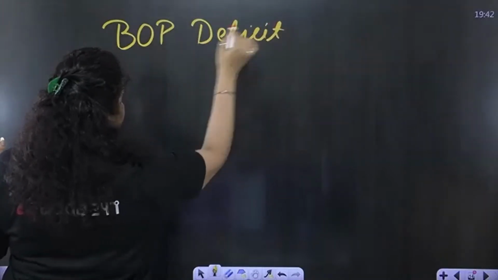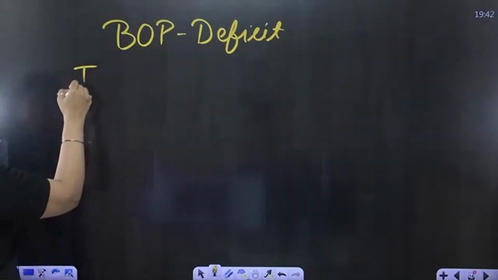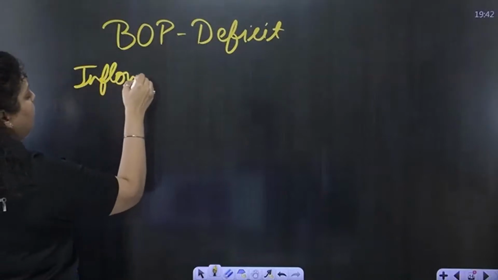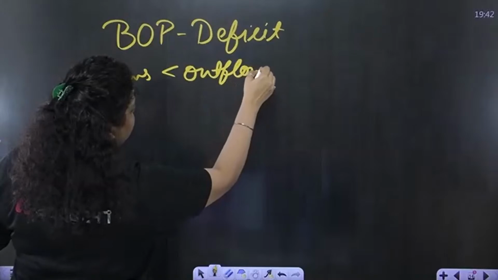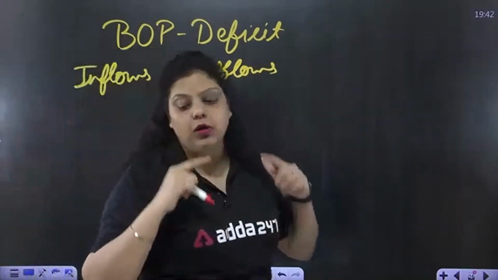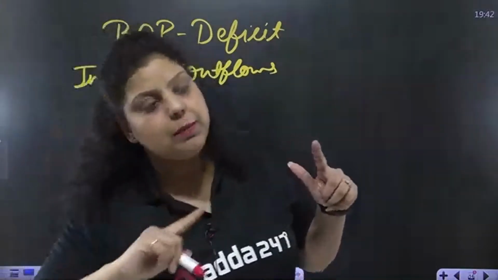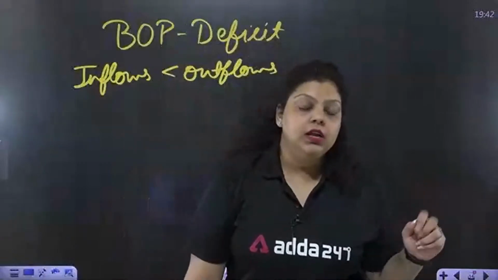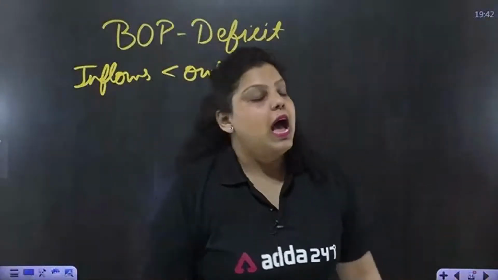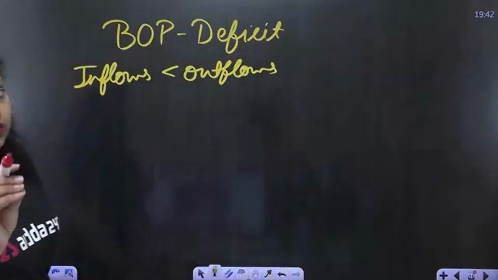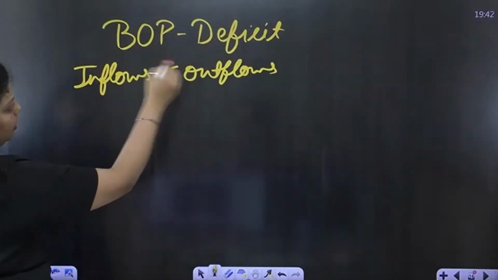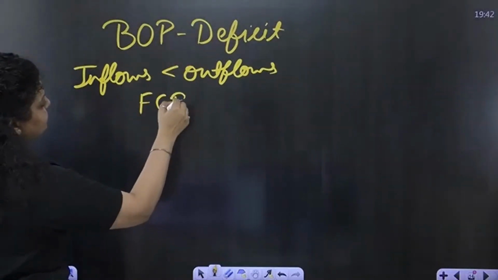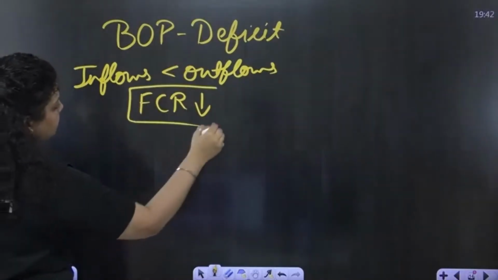Balance of payment is in deficit. What does it mean? It means the inflows are less and the outflows are more. We are earning a lesser amount of money from the rest of the world and we are paying a greater amount of money to the rest of the world. It means we are in a loss. And in that situation, we are left with only 2 weeks of foreign currency reserves. It means because of this process, foreign currency reserves were reducing.